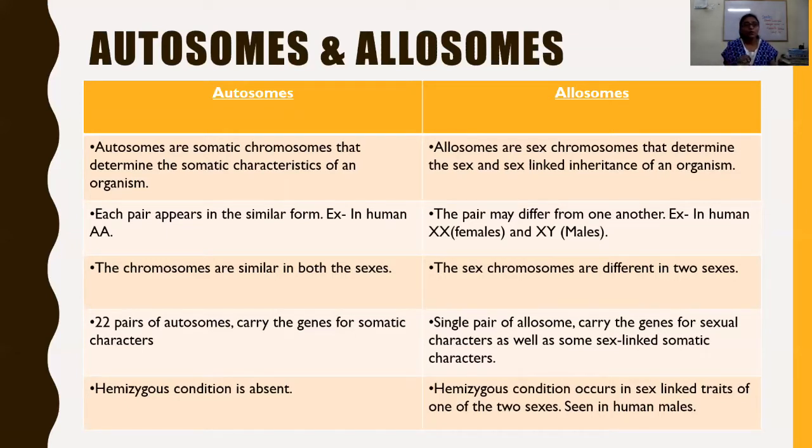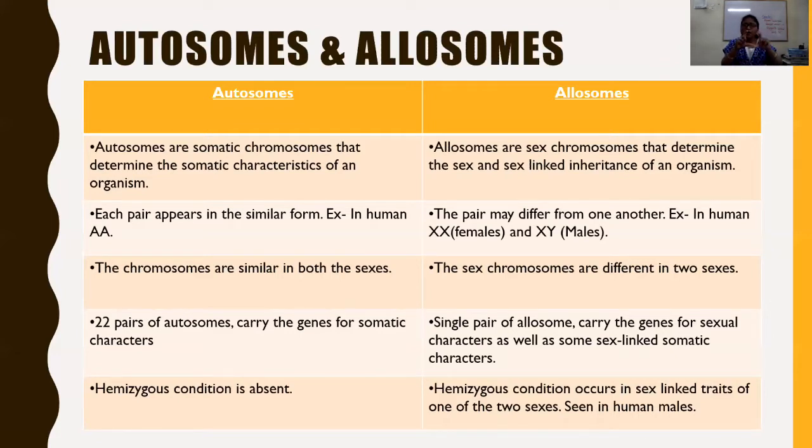So the allosomes determine the sex and sex-linked inheritance of an organism. Autosomes: each pair of autosomes is found in similar form. In humans they are denoted as AA, meaning chromosome 1 from paternal and maternal, chromosome 2 from maternal and paternal.